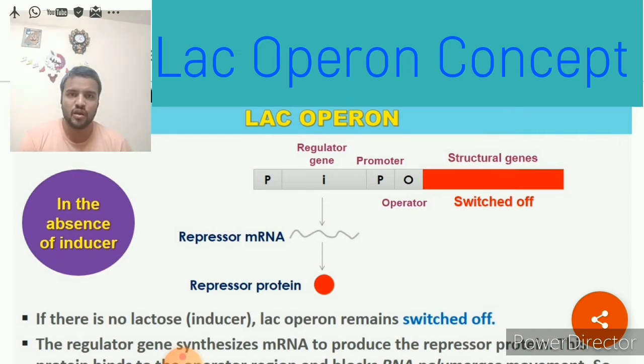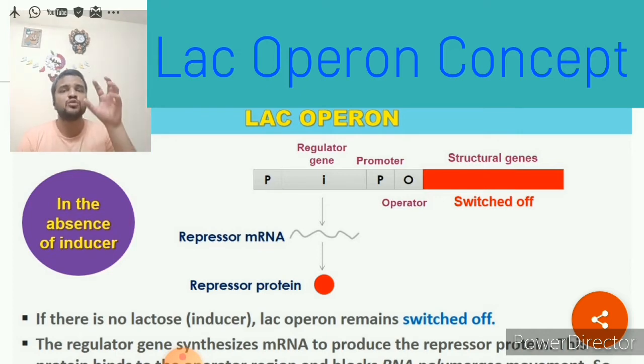Inhibitory gene. Okay, this regulatory gene I normally produces the repressor mRNA, and repressor mRNA produces what we call repressor protein. Now in the absence of lactose, this repressor protein will go and bind to the operator region or the operator gene of the operon. And once it binds to the operator gene of the operon, it will stop the movement of RNA polymerase.